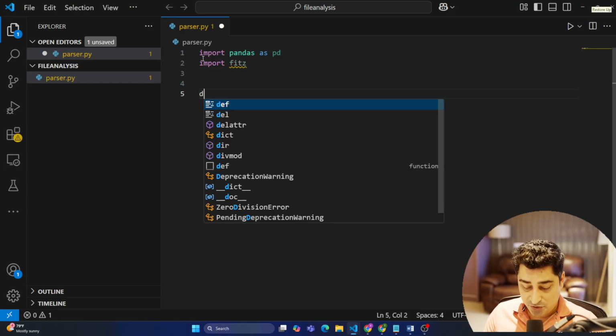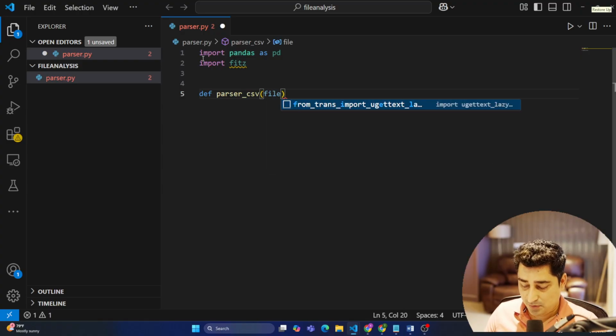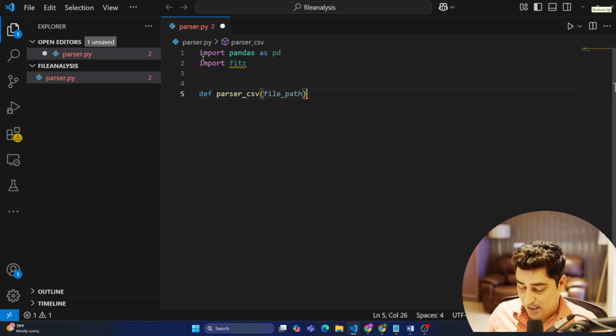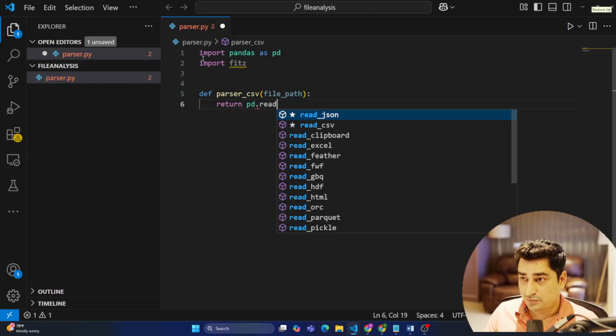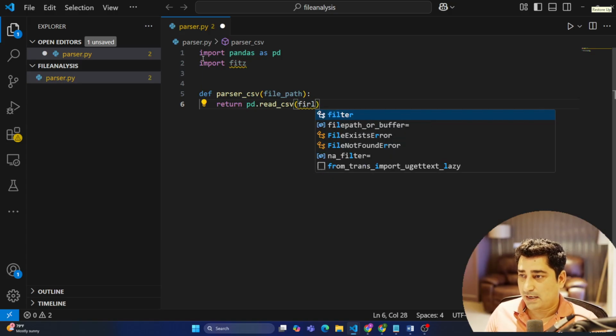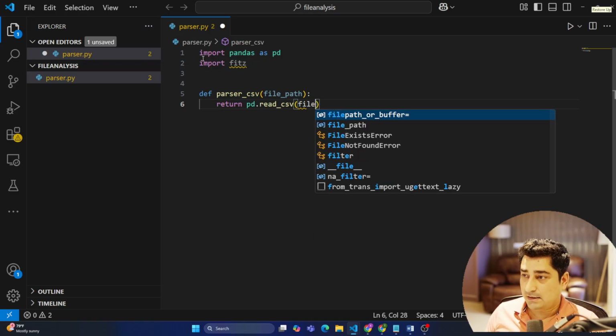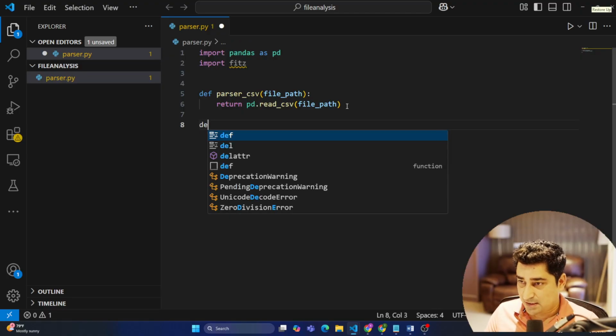Here I'm going to create my own function called parser_csv, a CSV parser, and we all know that pandas is very good with it, right? So I'm going to take a file_path variable and return pandas.read_csv, which will take whatever file path we provide and read it. So this is one of the file parsers that we have created, a simple small one.